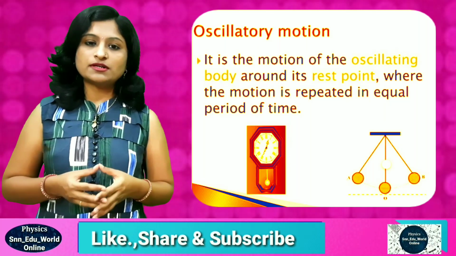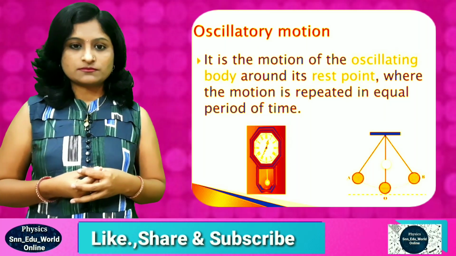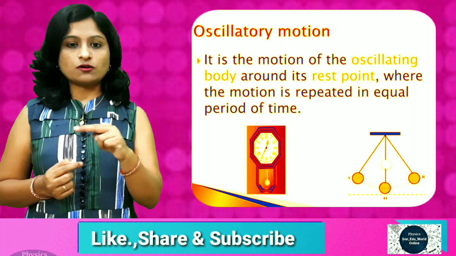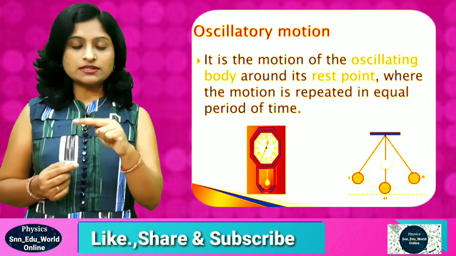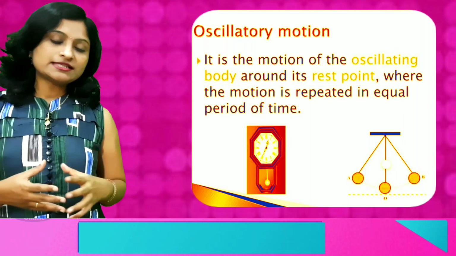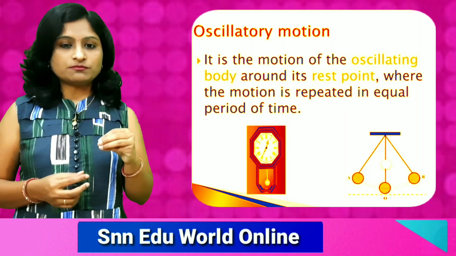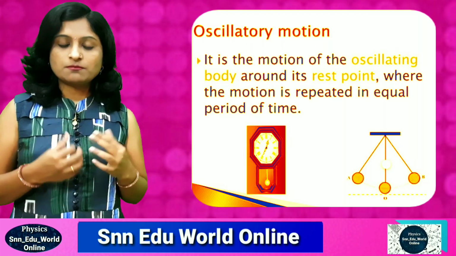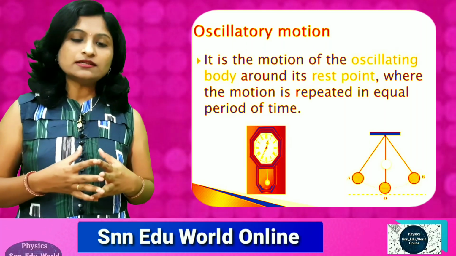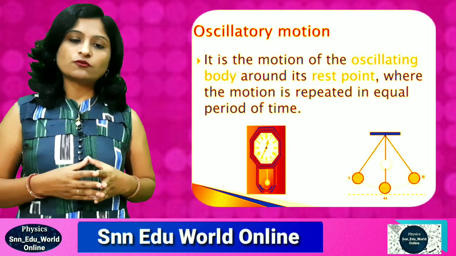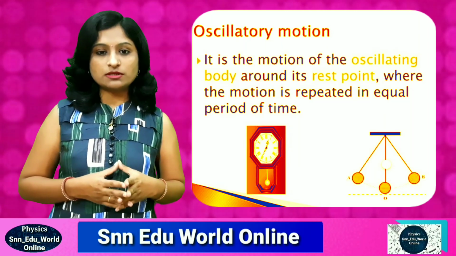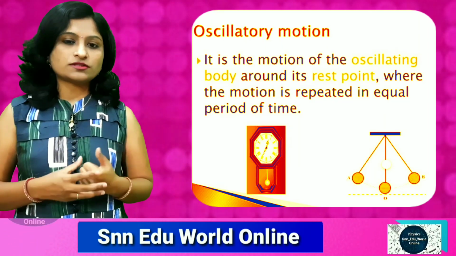For example, the needle of a sewing machine. That needle is always moving upward and downward about its mean position. This is oscillatory motion. It is a kind of periodic motion, but it always occurs in a straight line. So to and fro motion of a particle about its mean position is called oscillatory motion.